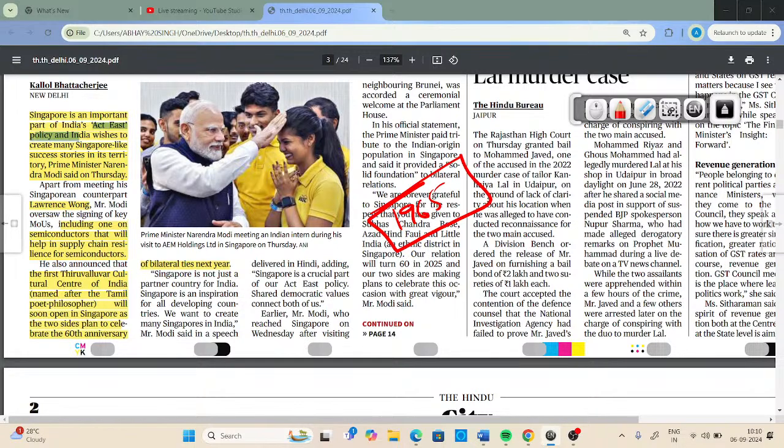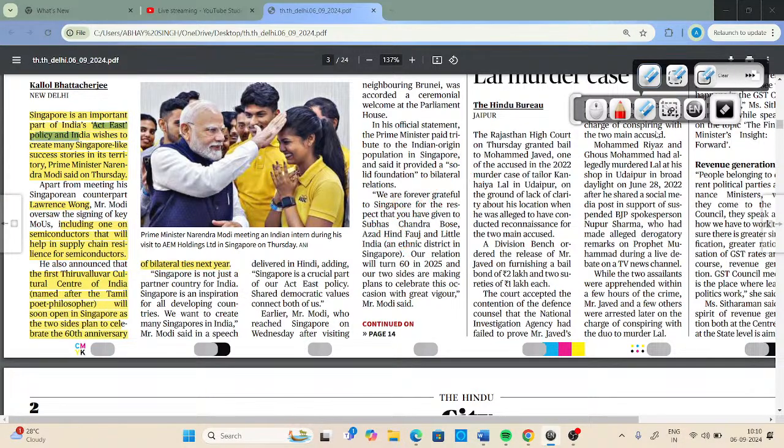So India was one of the first countries to recognize Singapore in 1965. Recently, 60 years will be completed. So on the completion of the 60 years, India will establish a cultural center in Singapore. So this was from page number one.